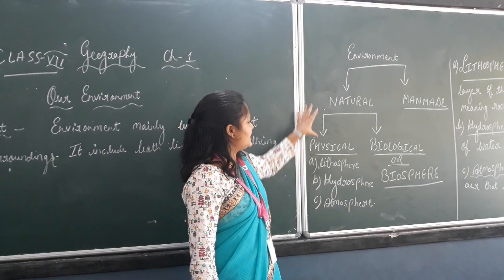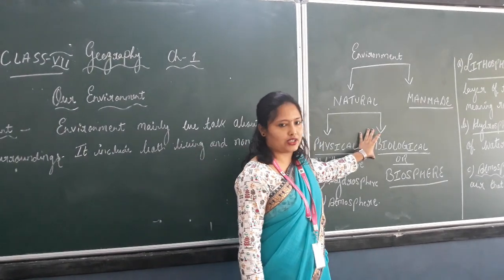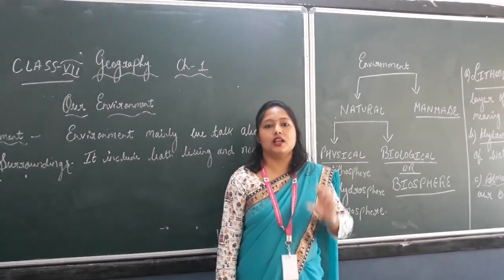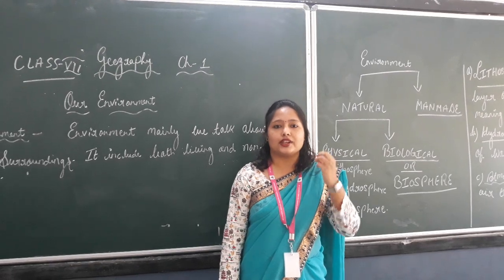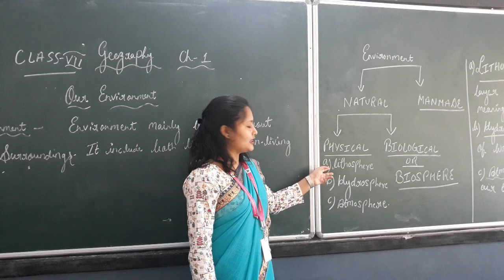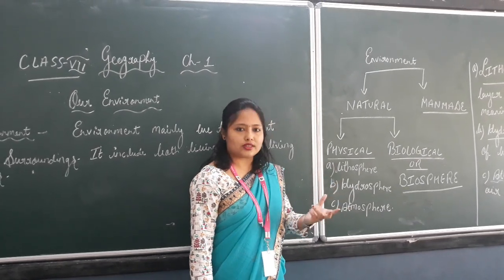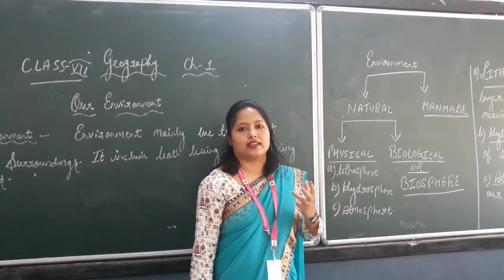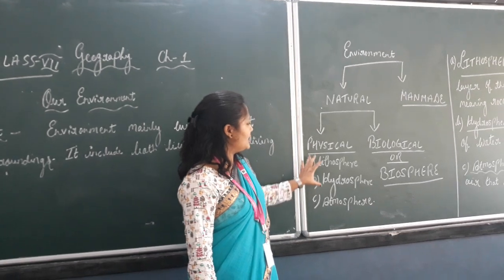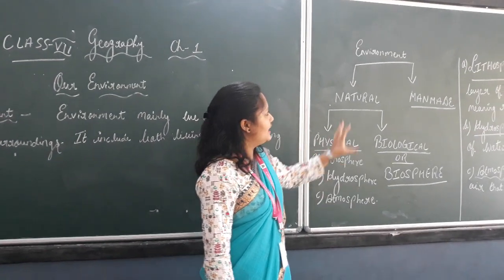Now, natural environment is divided into two parts again. One is physical and one is biological. Physical environment is about non-living things, especially the three that are very important, without which life cannot exist. What are they? First is lithosphere, which is land in simple language, hydrosphere, which is water, and atmosphere, which is air. We will be learning these physical components. These are three very important components. And what is lithosphere? Let us learn.